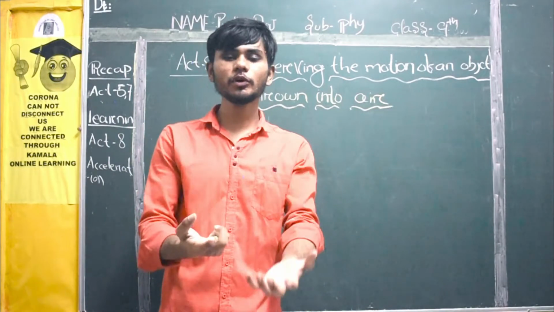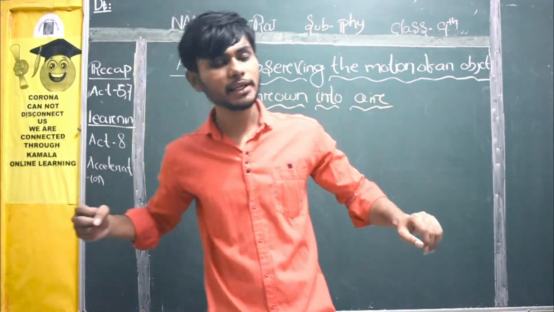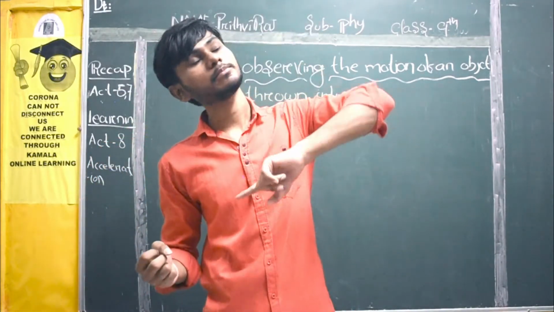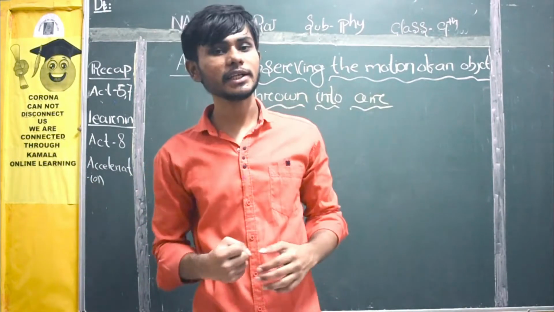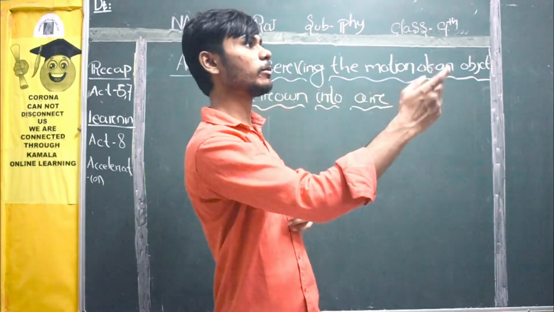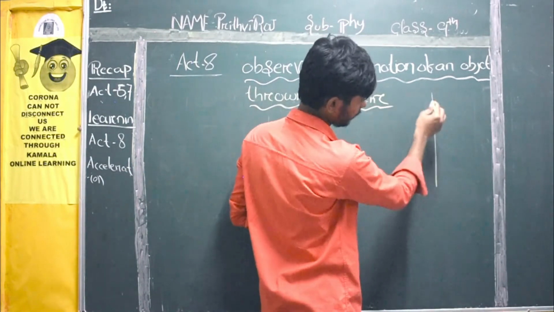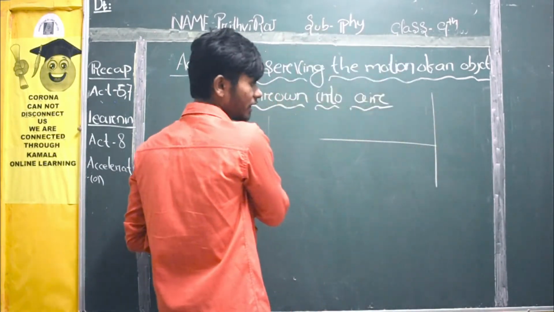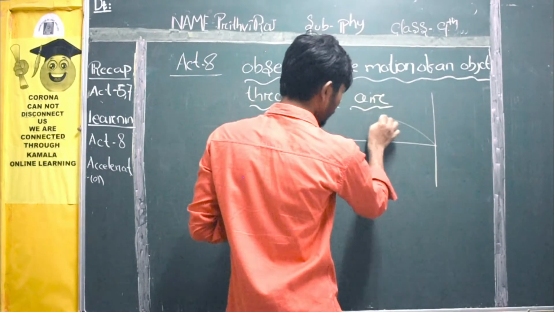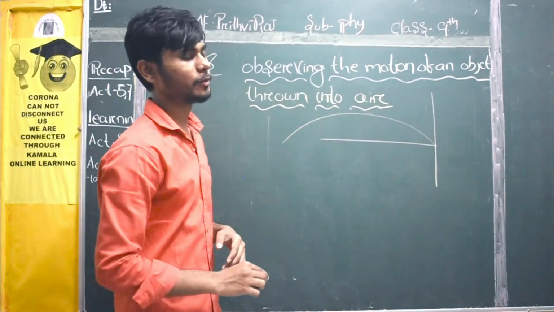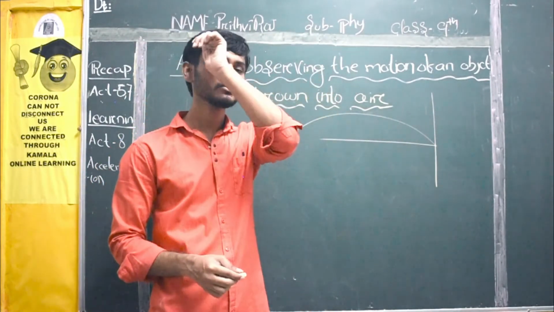It is up to you how you throw. You can throw vertically, meaning totally straight, or horizontally, or you can throw it making a parabola. It is up to you in which direction you want to throw it.